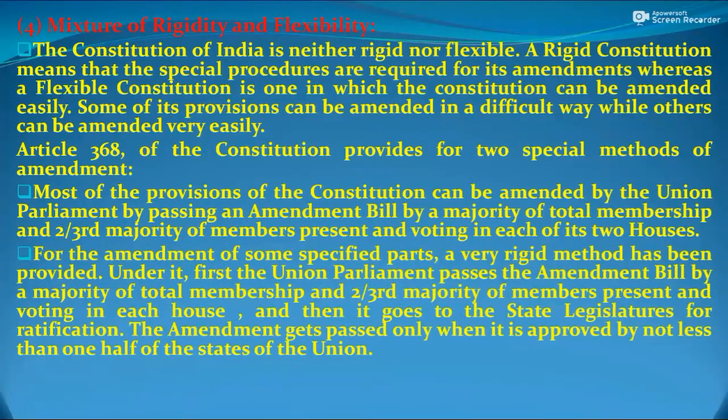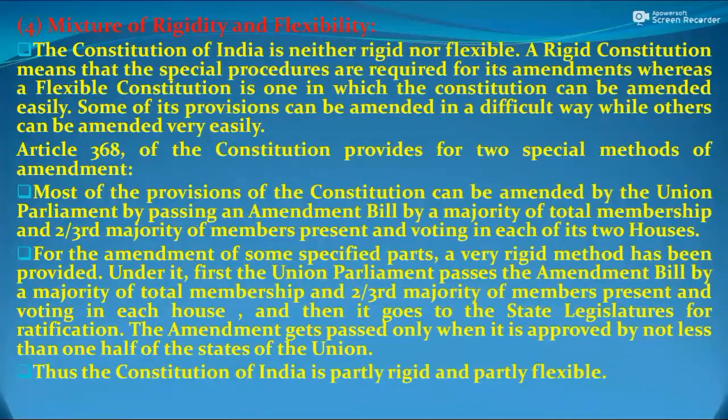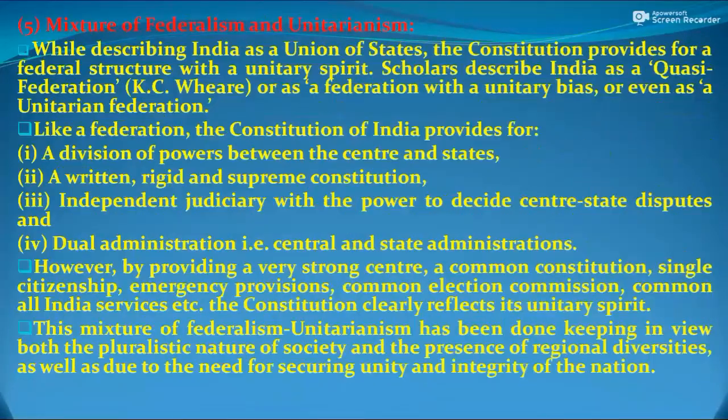For the amendment of some specified parts, a very rigid method has been provided. Under it, first the Union Parliament passes the amendment bill by a majority of total membership and a two-thirds majority of members present and voting in each house. And then it goes to the state legislatures for ratification. The amendment gets passed only when it is approved by not less than one half of the states of the Indian Union. Thus, the Constitution of India is partly rigid and partly flexible.